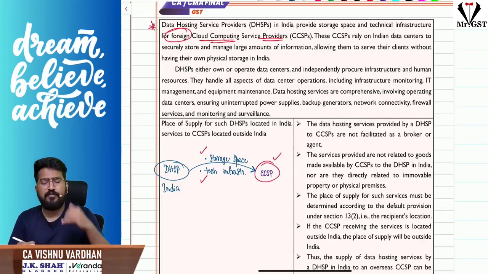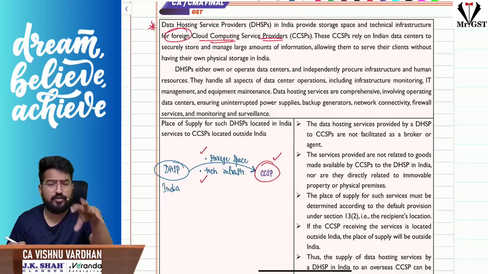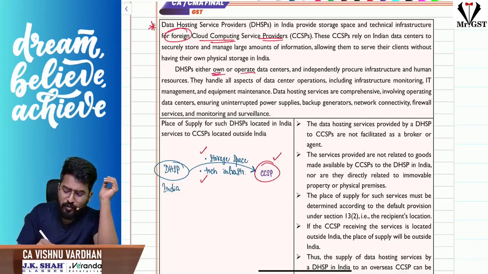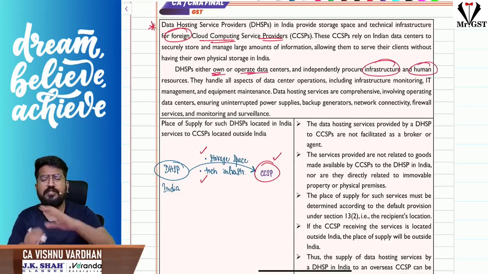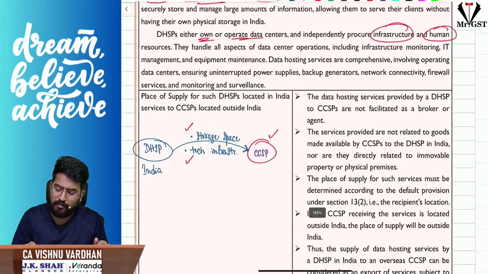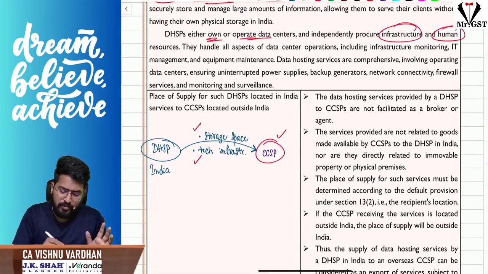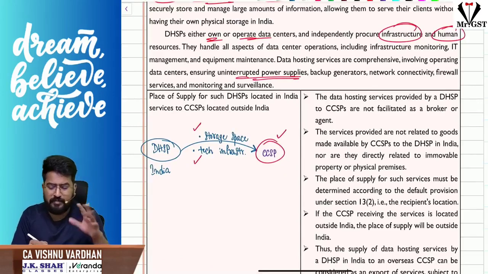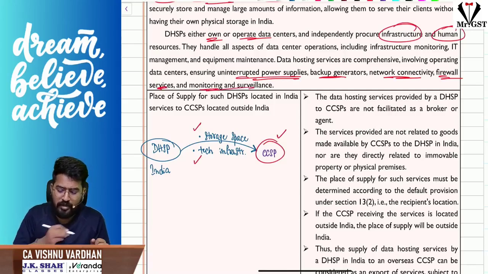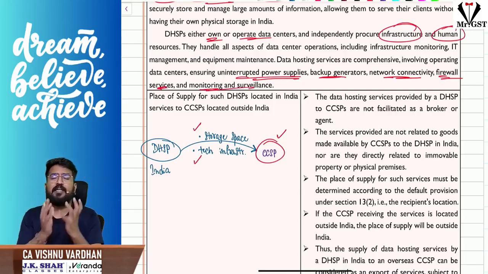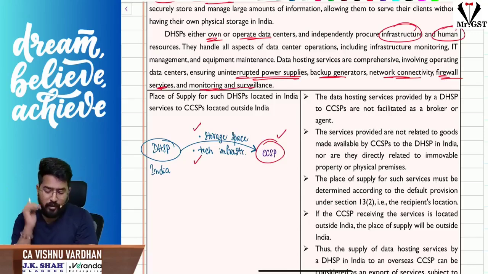See, for providing their cloud computing and cloud storage services to the clients, these CCSPs are purely dependent on the data centers operated in India. The Indian data hosting service providers will either own or operate data centers independently. They procure the infrastructure and the human resources, and make sure the data center is operated properly with comprehensive services: uninterrupted power supply, backup generators, network connectivity, firewall services, monitoring and surveillance, all these things as a package, as a whole, they provide to these foreign cloud computing service providers.